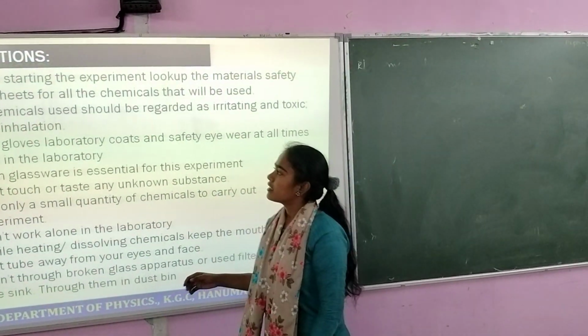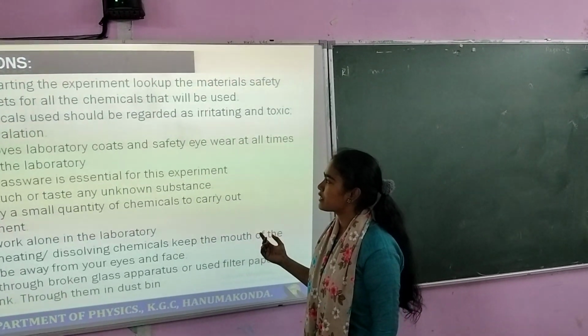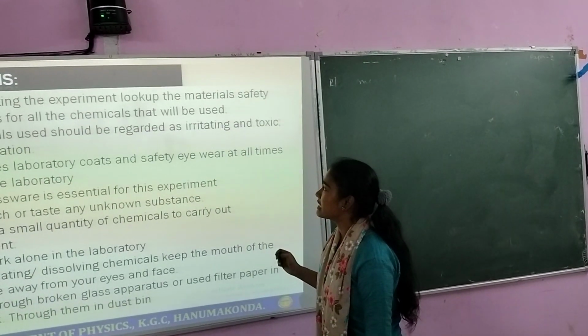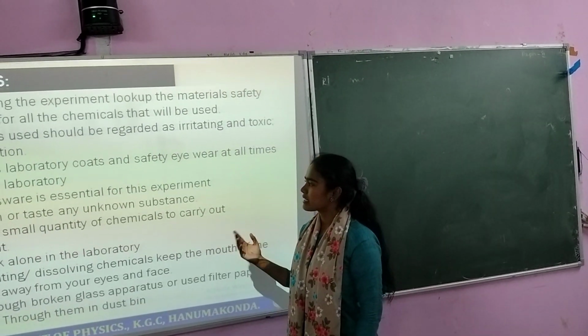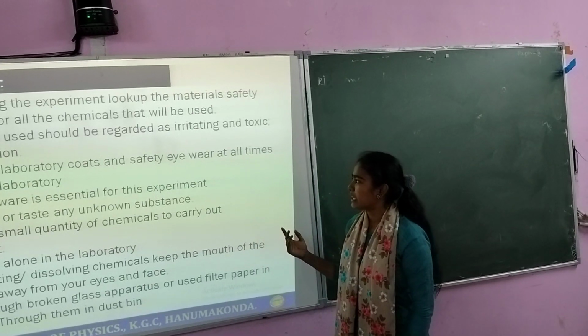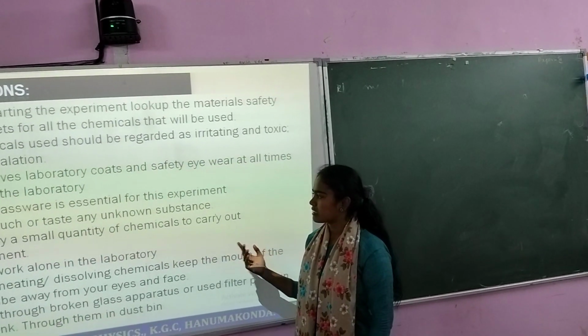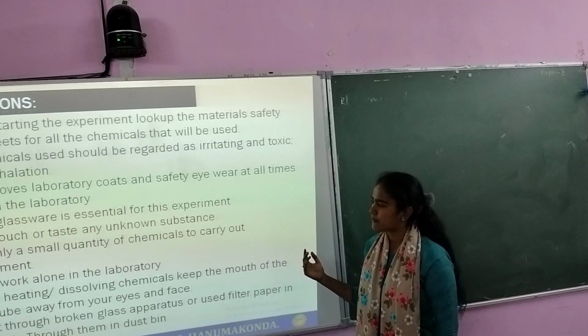Precautions. Before starting the experiment, look up the material safety data sheets for all the chemicals that will be used. All chemicals used should be regarded as irritating and toxic, so avoid inhalation. Wear gloves, laboratory coats and safety eyewear at all times while in the laboratory. Clean glassware is essential for this experiment. Don't touch or taste any unknown substance.